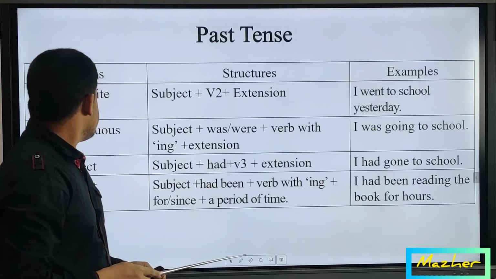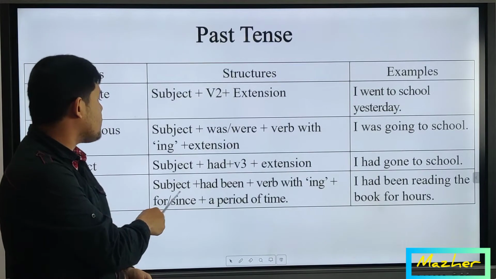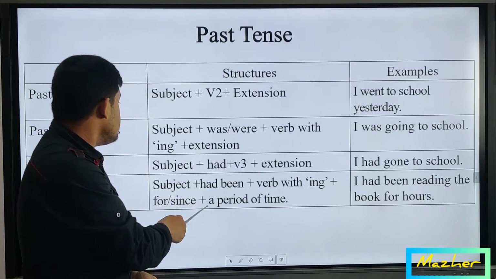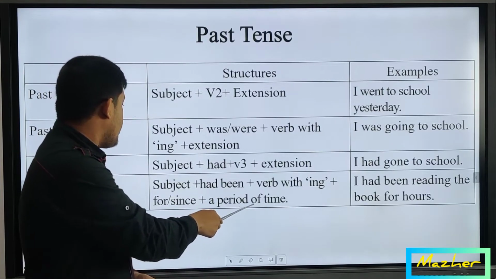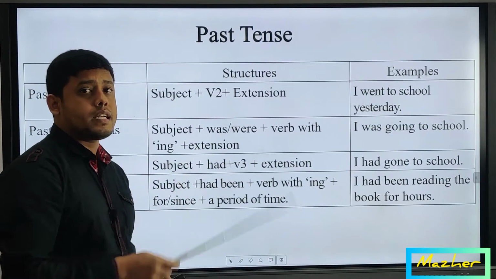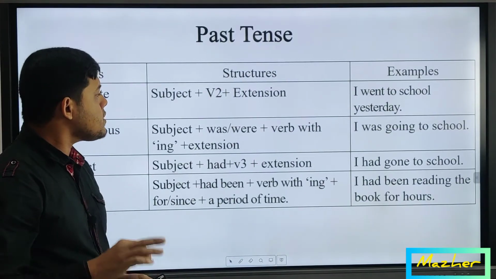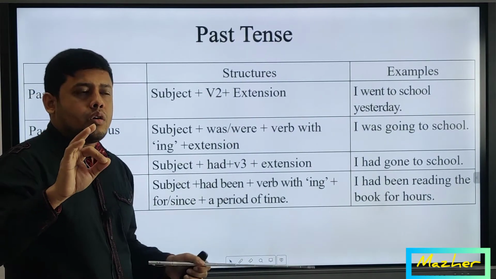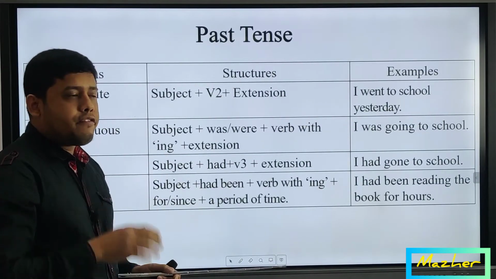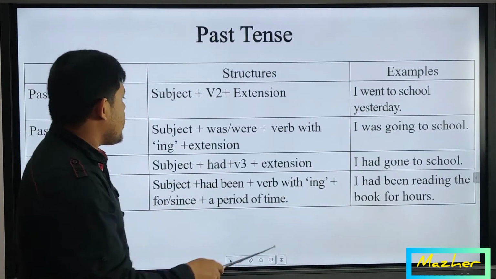And the last one of past tense is past perfect continuous. Let's see the structure at first. The structure is written here: subject plus have been, then verb plus ing, and then for or since, and then a period of time. That means this structure and the previous structure of present perfect continuous is quite similar. Just the information of present perfect continuous is in present form, but the information here is in past form.